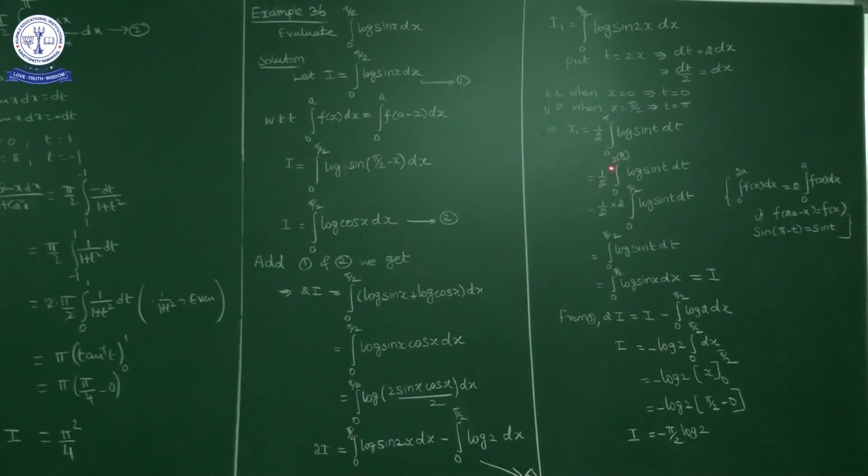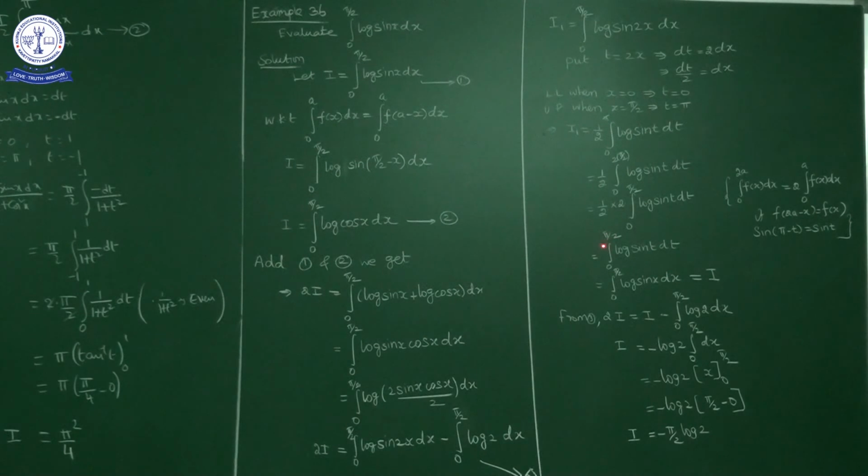So here pi is 2a, so a is equal to pi by 2. Instead of calculating from 0 to pi, we can calculate from 0 to pi by 2 and multiply by 2. So 1 by 2 into 2 times the integral from 0 to pi by 2 of log sin t dt. The 2 gets cancelled, leaving the integral from 0 to pi by 2 of log sin t dt.